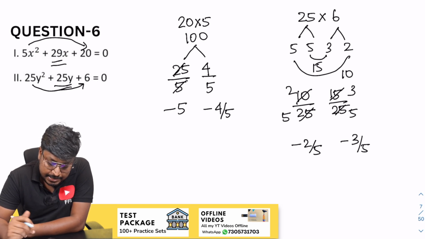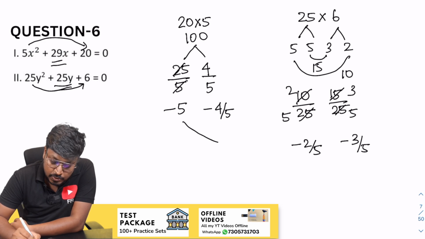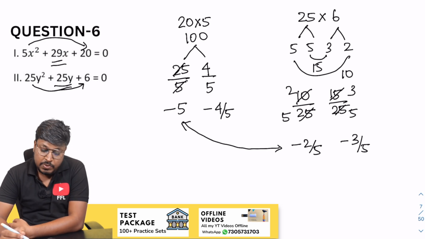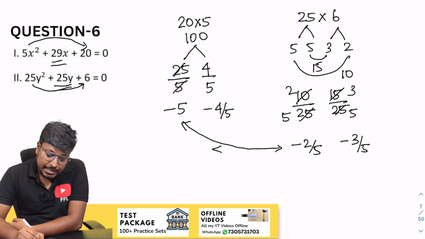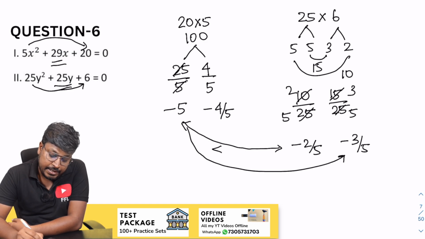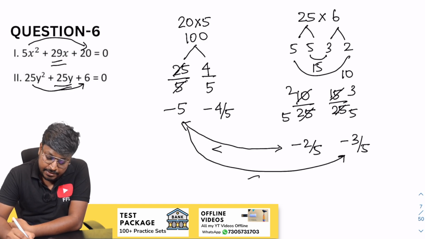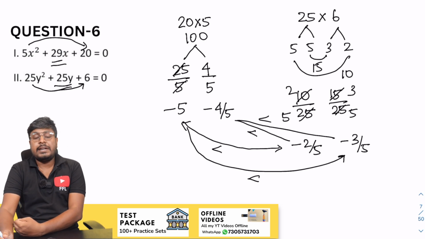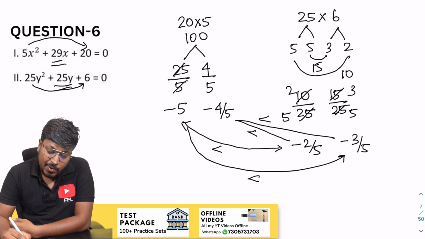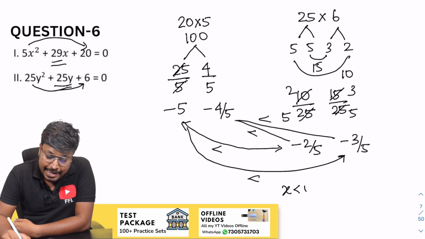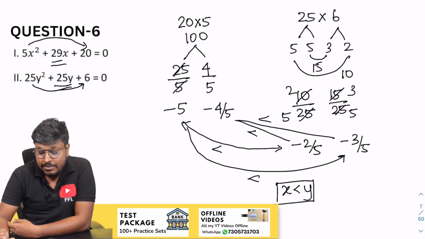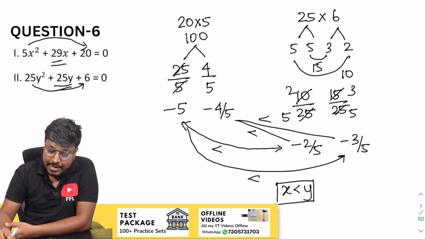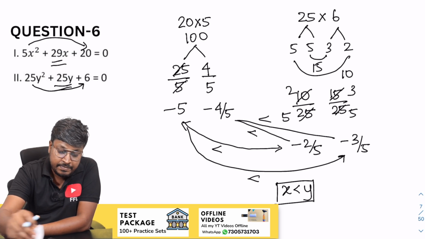So now the comparison part, right? So minus 5 minus 2, minus 5 minus 2, minus 2 will be greater than, right? So minus 5 minus 3 by 5, this will be minus 15, again y is greater than. So 5 2s are 10, 20, again y is greater than. So while comparing 15, 20, again y is greater than. So finally, after comparing all the x values with y values, x is less than y, or else y is greater than x. So that is the answer for question number 6, right? Okay.